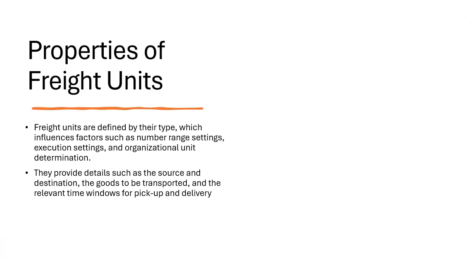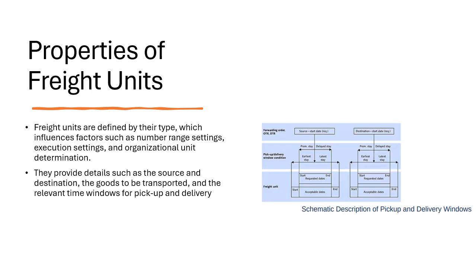So next are the properties of freight units. Freight units have customizable properties, which are defined by their type, and can influence aspects like tracking, shipment methods and organizational data. They also provide details such as pickup and delivery windows and the required capacities. This figure shows how the system calculates pickup and delivery windows, which specifies acceptable and requested times for both pickup and delivery. This time window helps to optimize transportation planning.